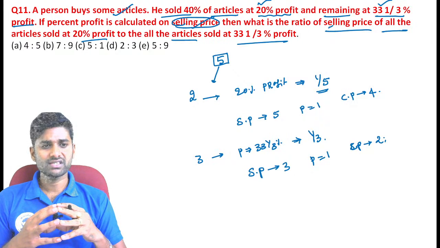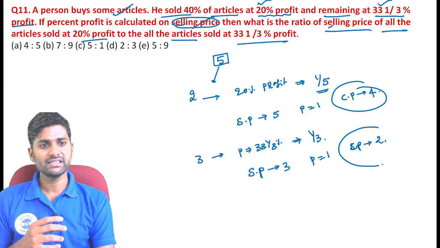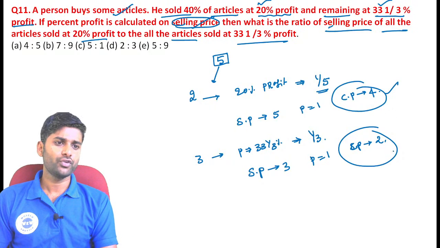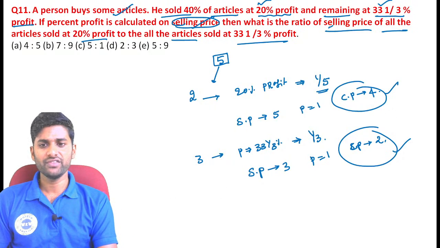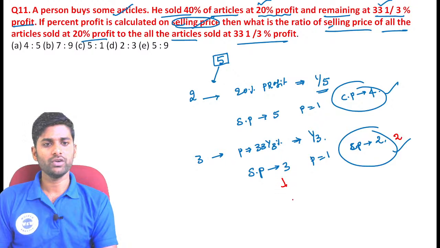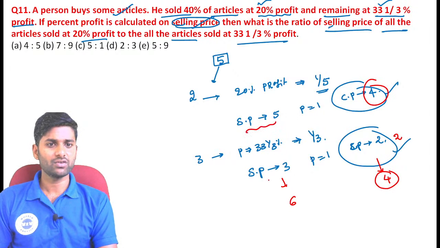Now, what is your observation? See guys, here the cost price is always constant. First we need to separate these important points. The cost price is always constant. Here the cost price is 4 units, here the cost price is 2 units. First of all, we need to equalize those cost prices. For that, simply multiply this number by 2. Now here the value becomes 6 and here the value becomes 4. Now you can see guys, there is no problem with the cost prices. Now here the selling price is equal to 5, here the selling price is equal to 6. Here the number of units is 2, here the number of units is 3.